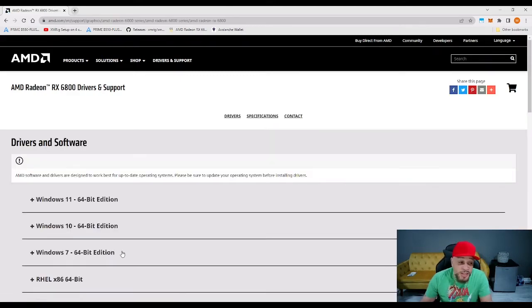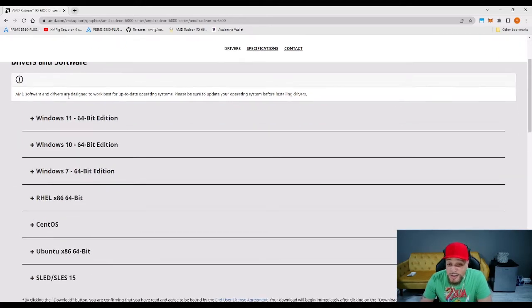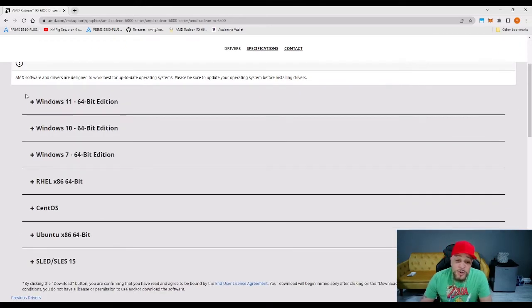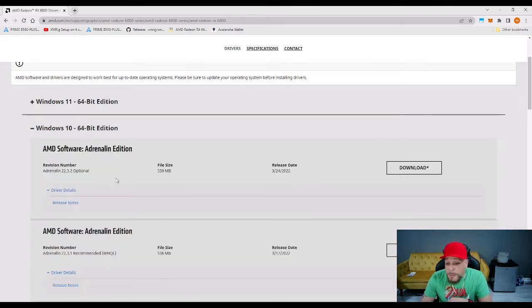Real simple, right? All right, now the next part here, you have to know what version or OS you have. So you've got some Linux flavors down here, and you've got the Windows flavors up above. For me, I had Windows 10 64, and you just want to choose the Adrenaline 22.3.2 optional revision number. You want the full thing, which is 539 megabytes.